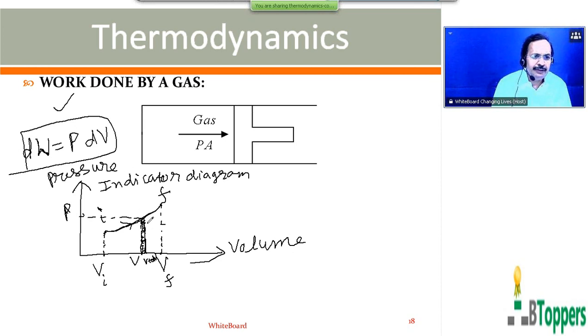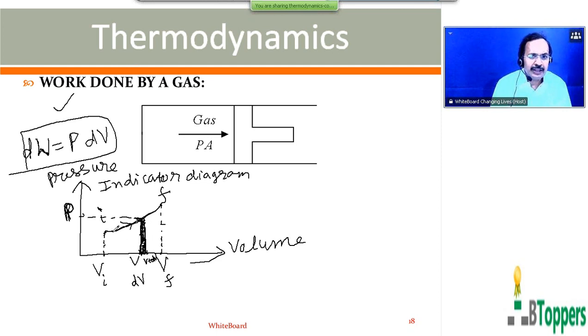You can observe that PdV in the graph represents the area of the small elementary rectangle with length equal to pressure P of the gas at volume V, and breadth equal to dV, which represents the infinitesimal small change in the volume. So PdV equal dW can be taken as equal to the area of the small elementary rectangle, which I have shown shaded, with length equal to pressure P and breadth equal to dV, the change in volume.